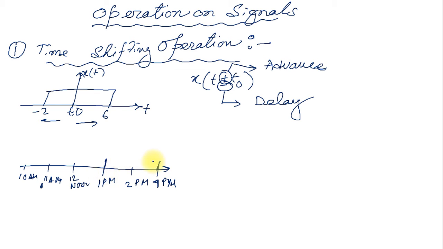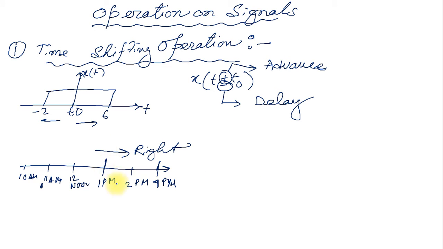My work has been delayed. So the delay concept comes here. Whenever we are traveling on the time axis, delay goes to the right.